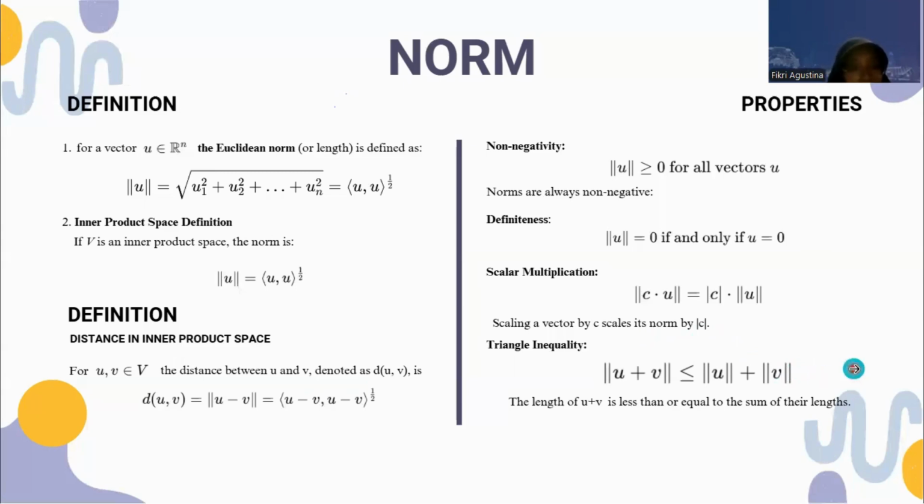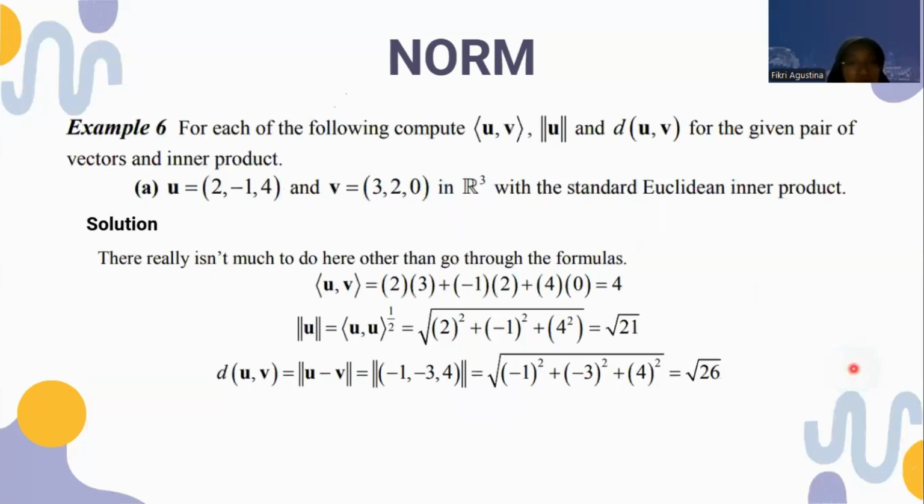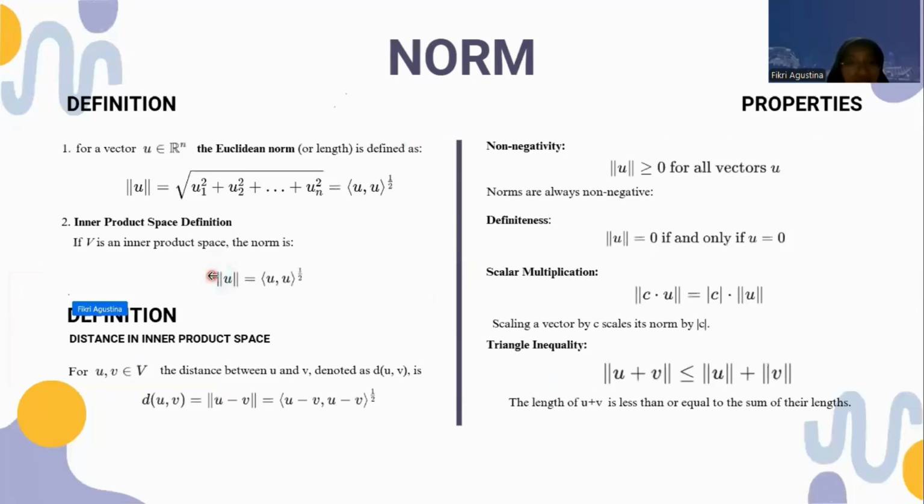And the next definition, distance in inner product space. For u, v elements of V, the distance between u and v, denoted as d(u, v), represents the distance between two points u and v.